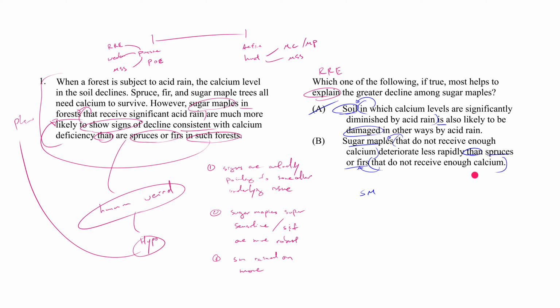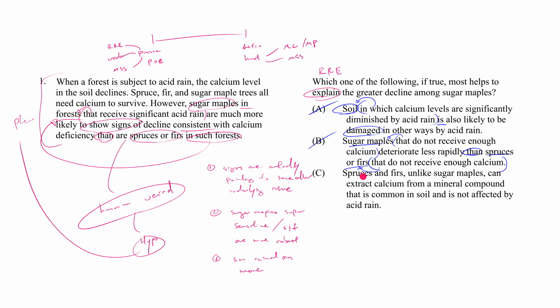Hopefully you take the opportunity each time you get a comparative statement to just do the exercise so that it becomes second nature. Comparative statements, yeah, they're super easy. Because once you're able to do that, you'll realize B has nothing to do with an explanation. How can this explain this? I just need to know why the sugar maples here are actually more likely to show signs of calcium deficiency than our spruces and firs. You're telling me, oh, but if the sugar maple actually is calcium deficient, and you look at spruces and firs that actually is calcium deficient, then this one deteriorates less. Okay, thanks, right? Thanks, but it doesn't explain the phenomenon.